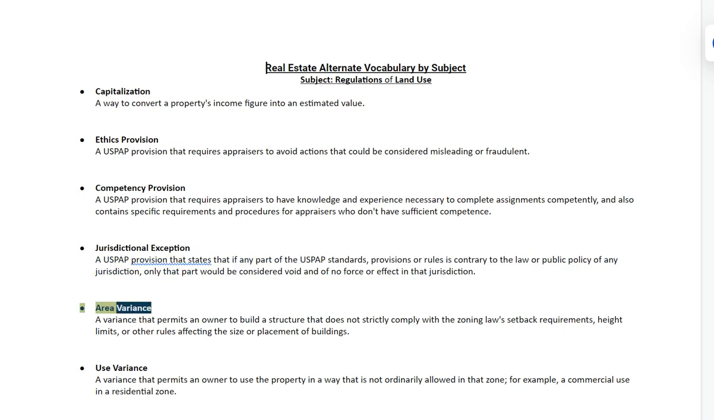Area variance, a variance that permits an owner to build a structure that does not strictly comply with the zoning law's setback requirements, height limits, or other rules affecting the size or placement of buildings. Use variance, a variance that permits an owner to use the property in a way that is not ordinarily allowed in that zone. For example, a commercial use in a residential zone.